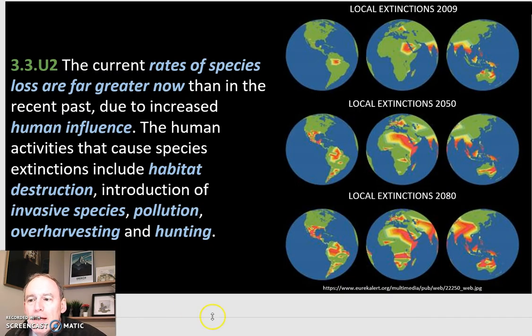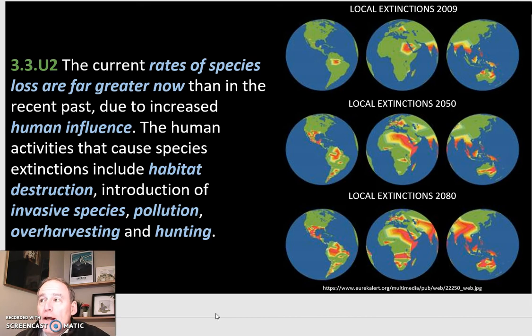If we look on the planet, we can see the current rates of species loss are far greater now than in recent past due to increased human influence, in part due to our growing ecological footprint and population sizes, and also our capacity to affect ecosystems. Now, the human activities that cause species extinction include habitat destruction, introduction of invasive species, pollution, overharvesting, and hunting.